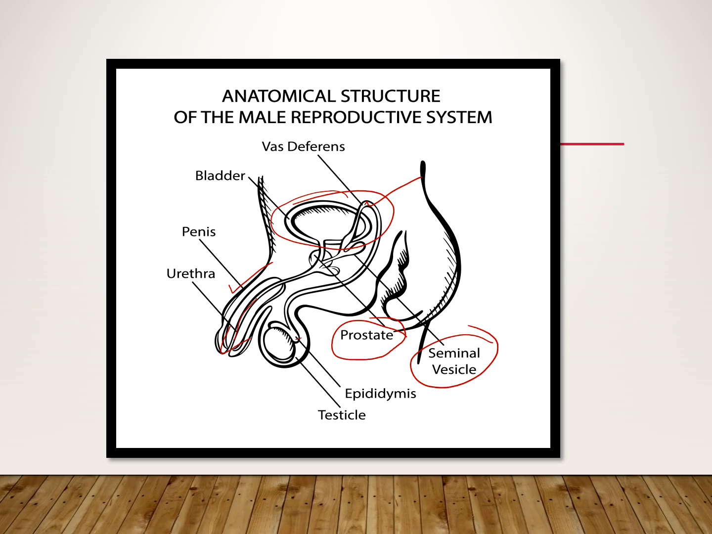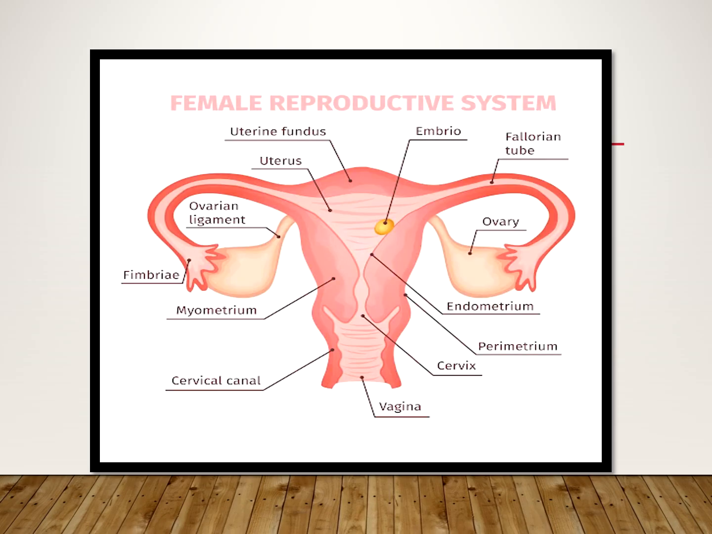This is epididymis and this is the testicle or the testes. Okay, so practice and learn this diagram, and it is very important for your exams. Now comes the female reproductive system.